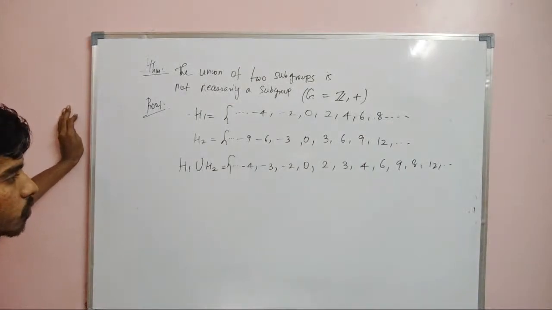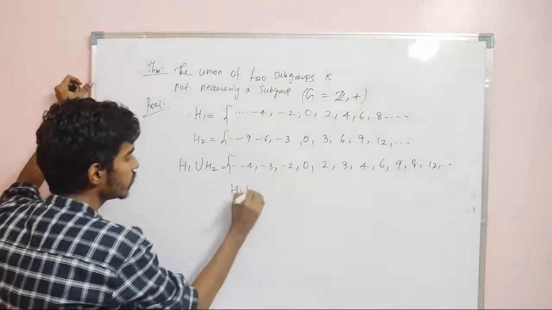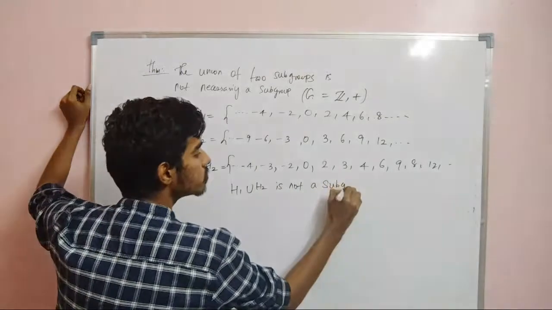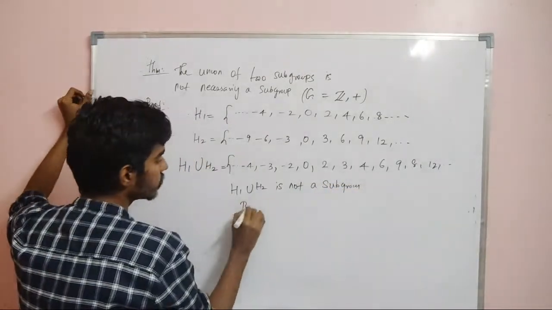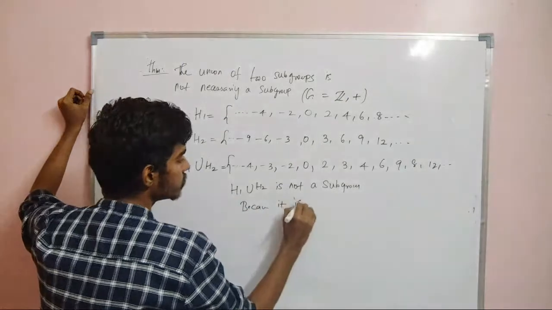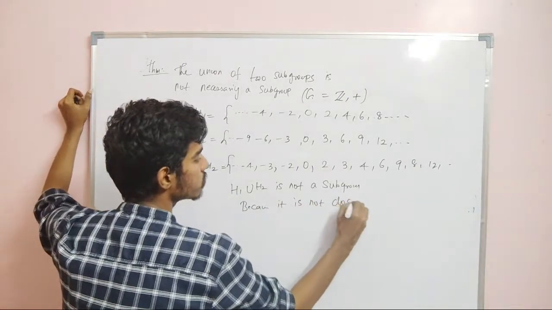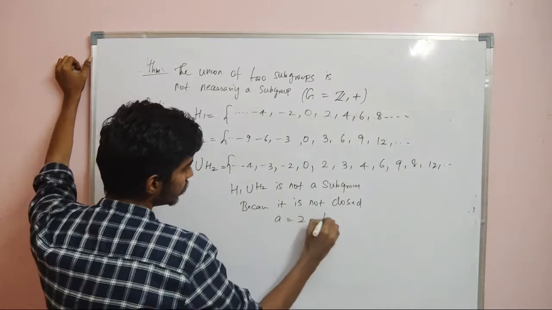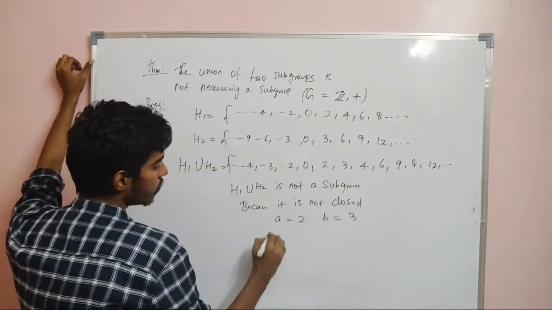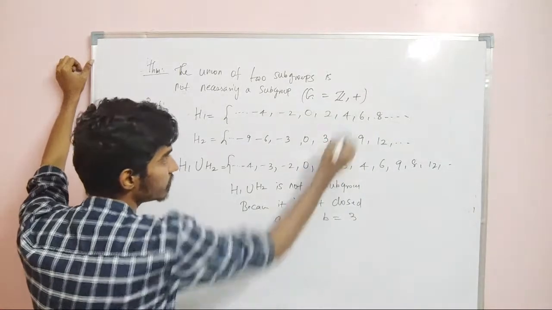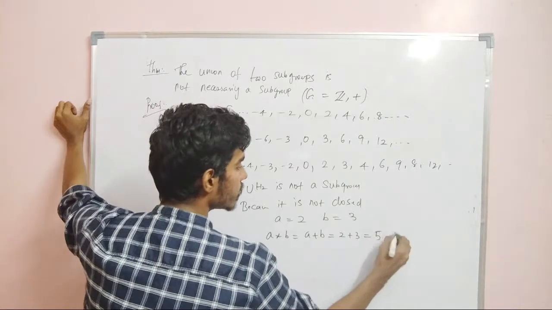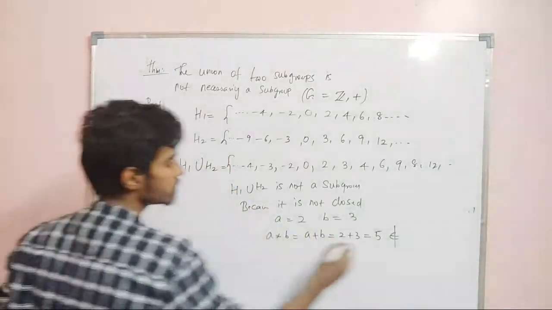Now is it a subgroup? It is not a subgroup. Why? H1 union H2 is not a subgroup because it is not closed. Why? Take a equal to 2, b equal to 3. Now what is a star b? The operation is addition, a plus b. So 2 plus 3, which is equal to 5, does not belong to H1 union H2.